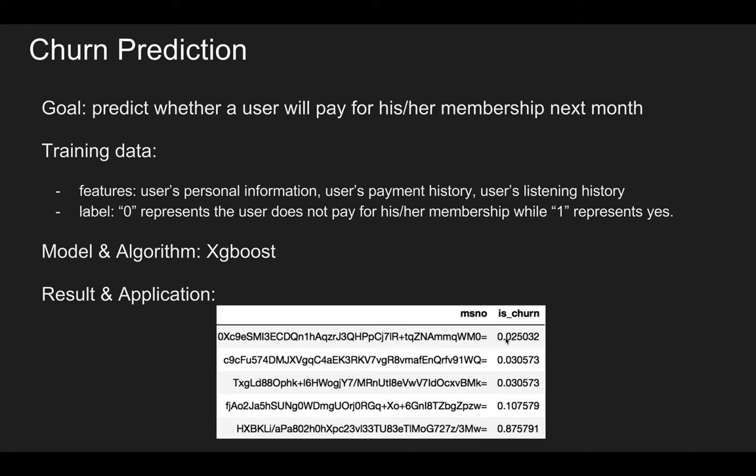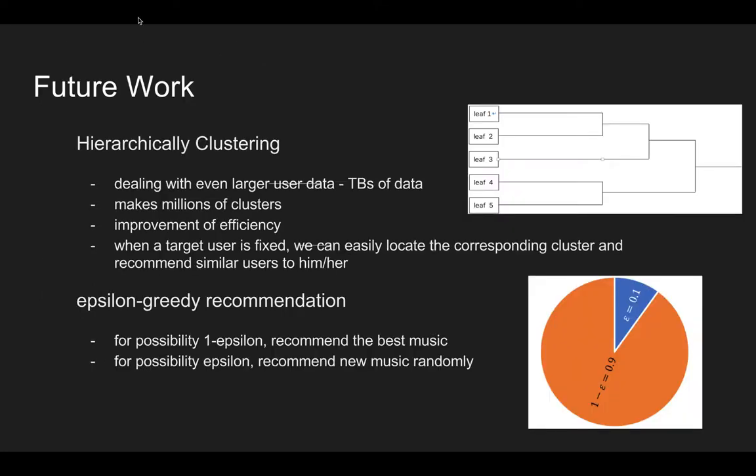So this is our churn prediction system. This is also a very precise, efficient and effective system because it beats around 72% of competitors on Kaggle.